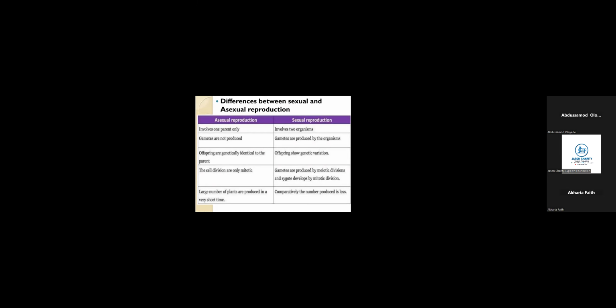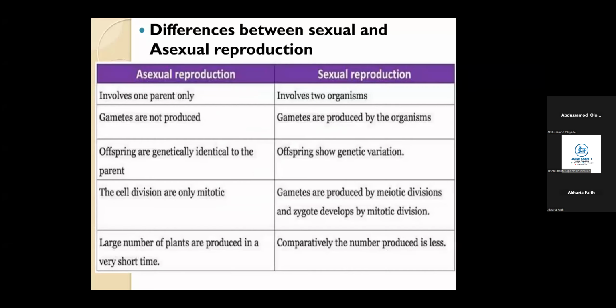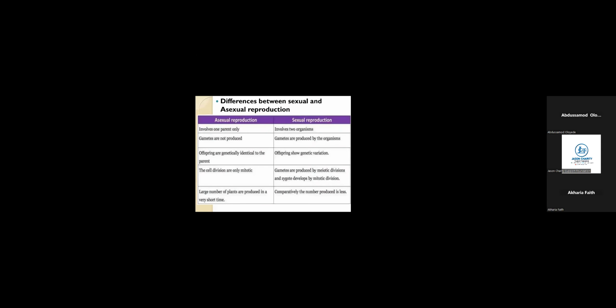So that's why it works mainly on the growth of an organism. If we start checking ourselves, we realize that we were not like this 5 years ago. 5 years ago, my leg wasn't big like this. Now there's a difference. What has occurred there is mitotic cell division, which leads to the growing of the length of my leg.